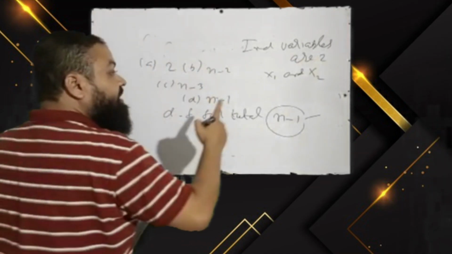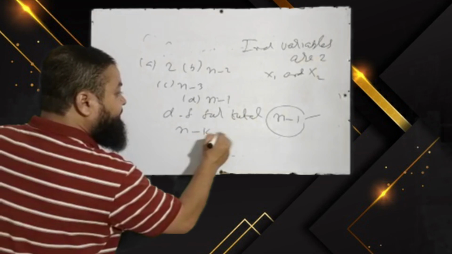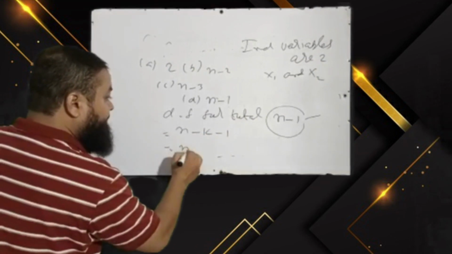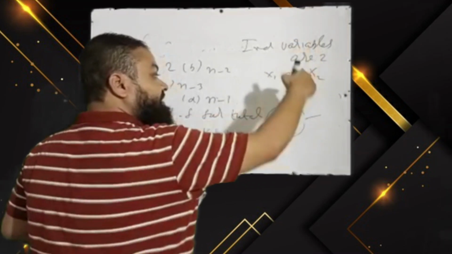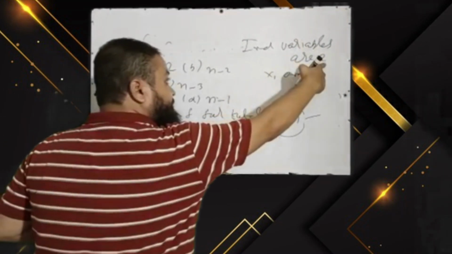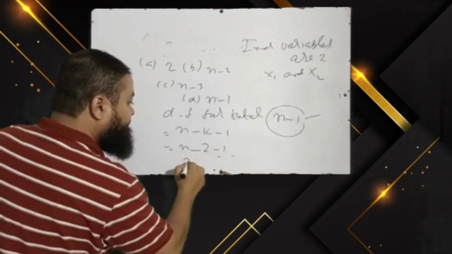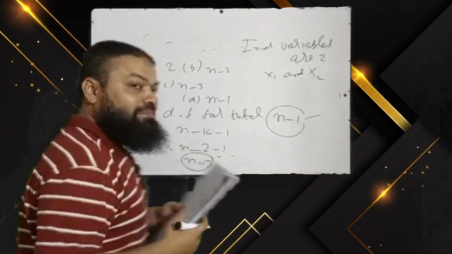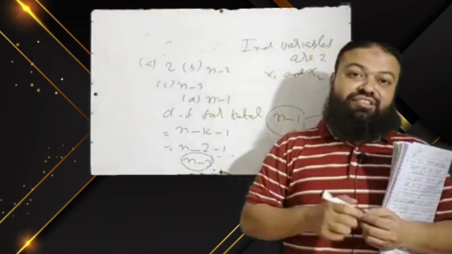If the question is for the error, the degree of freedom for the error will be n minus k minus 1, and that will be n minus, how many independent variables are there? 2. It can be 3 in the exam, it can be 4, it can be 5. Now here in that question, independent variables are 2, x1 and x2, so 2 minus 1, that will be n minus 3.